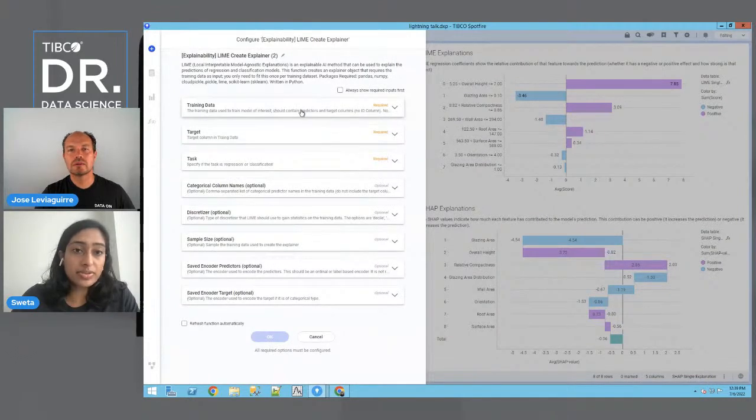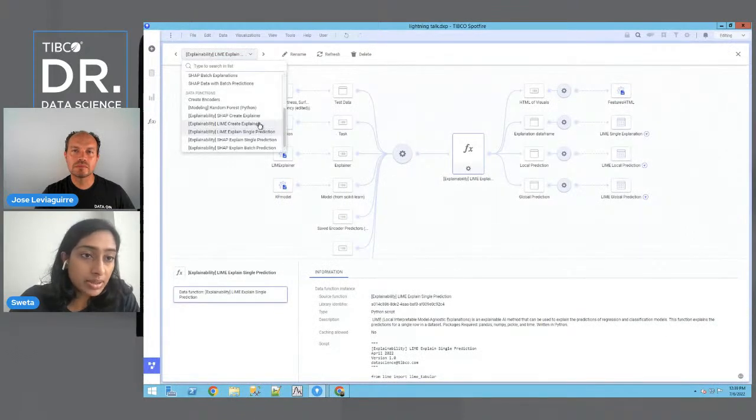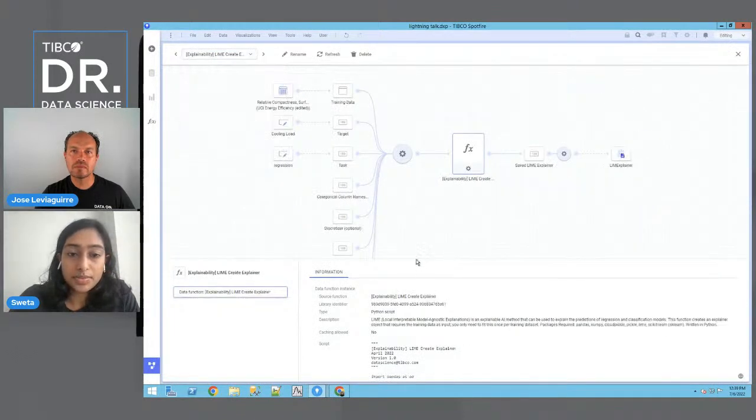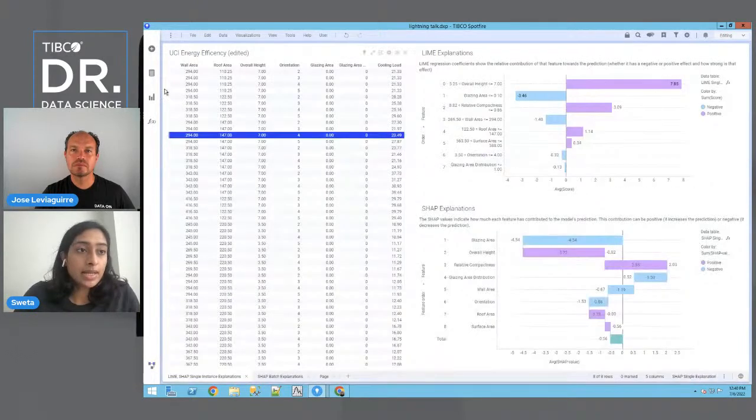Here in this create explainer, you have to pass in the training data. You have to specify the target column. In this case, it's going to be cooling load. And then you have to, again, say if it's regression or classification. Here, we're going to focus on regression. Once you do that, you create this explainer object that LIME needs. If we go to the data functions workflow, you can see that the result of LIME create explainer is this explainer binary object. That's the only thing that's created.